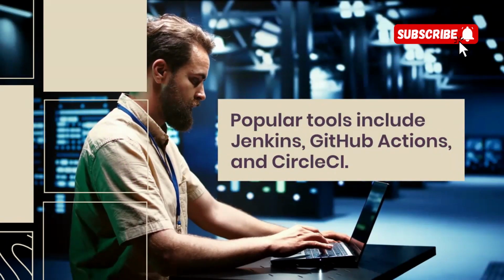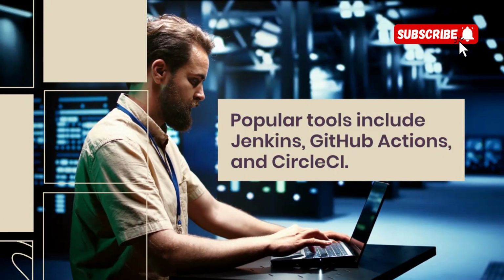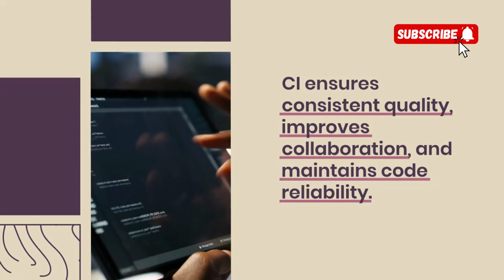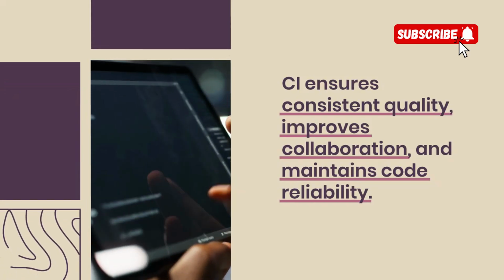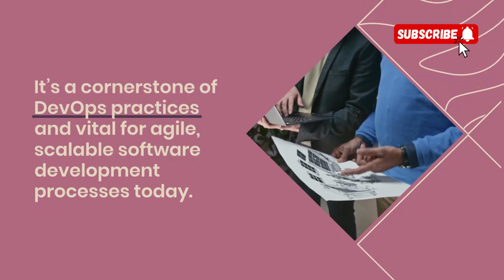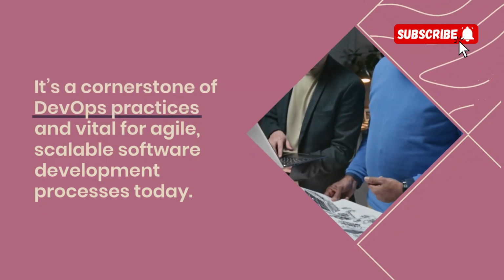Popular tools include Jenkins, GitHub Actions, and CircleCI. CI ensures consistent quality, improves collaboration, and maintains code reliability. It's a cornerstone of DevOps practices and vital for agile, scalable software development processes today.